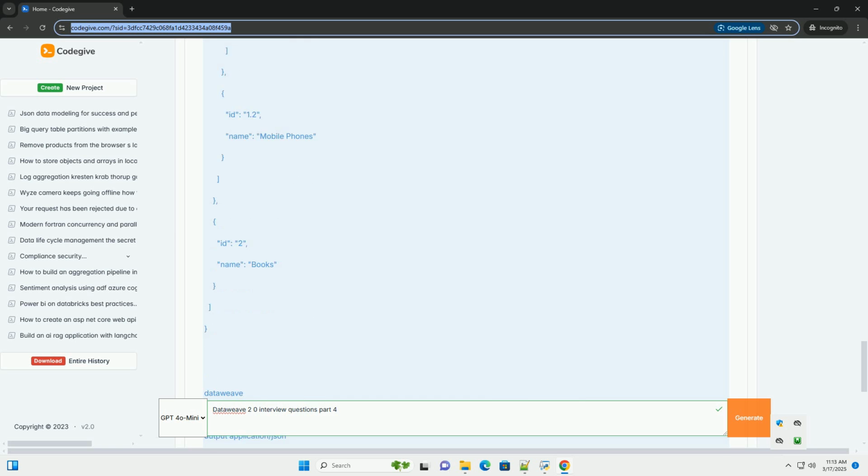Key points about modularization. Naming conventions: use clear and descriptive names for your modules and functions. Output structure: the output of a module must be a valid DataWeave structure, often a JSON or XML object, that contains the functions, variables, or transformations you want to export.